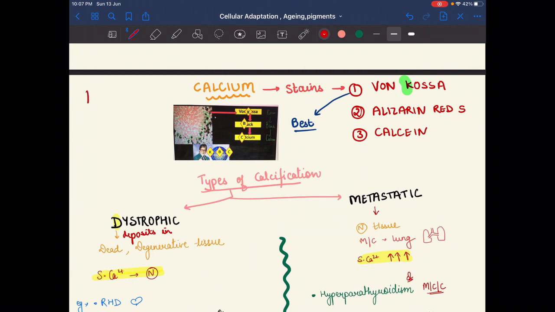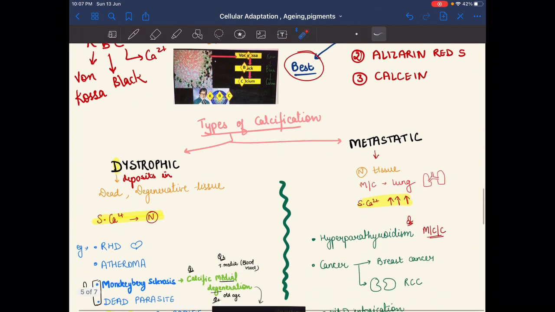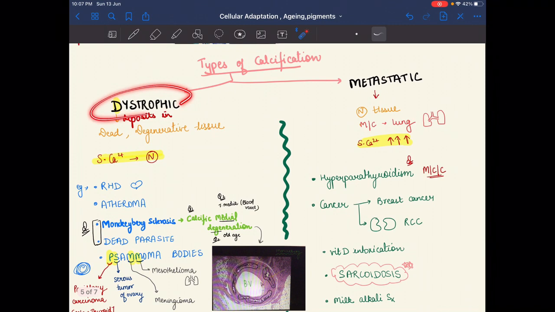So here the KBC, von Kossa stain of the calcium will show black. C for calcium. So KBC, von Kossa shows black calcium. So this is the best. Von Kossa stain is the best, and other stains are calcein and alizarin red S. And the types of calcification are dystrophic calcification and metastatic calcification.